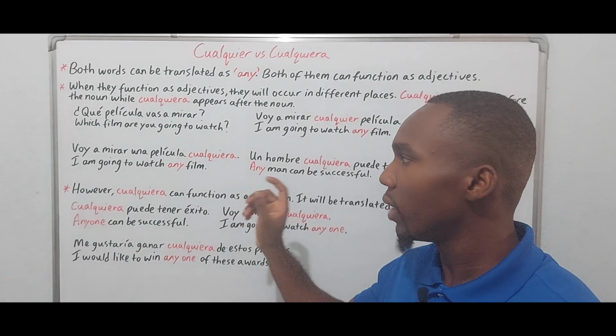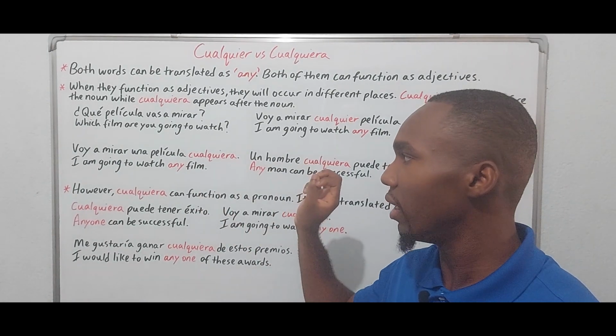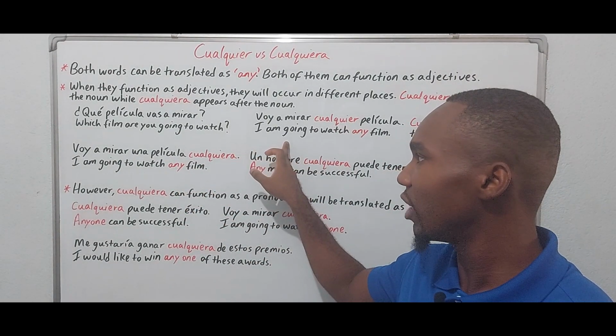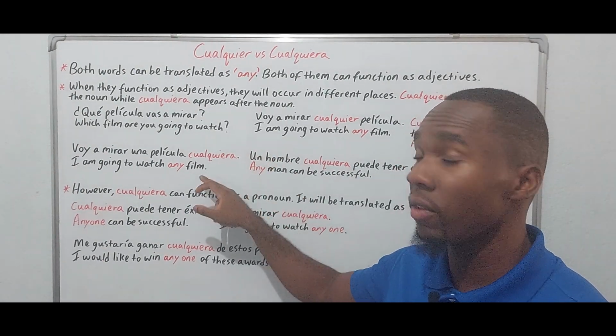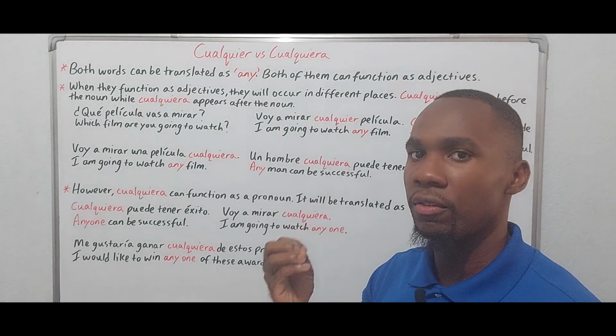Voy a mirar una película cualquiera. I am going to watch any film. So you see, this is the same translation. These two sentences have the same translation, but there's a slight difference in meaning.